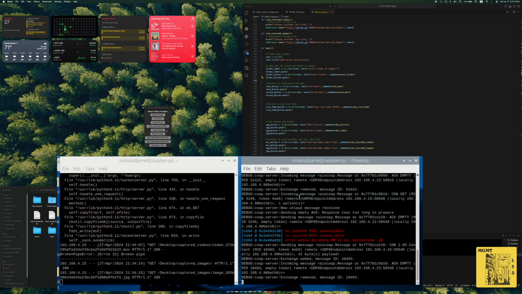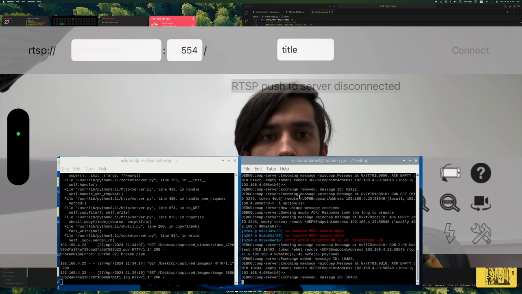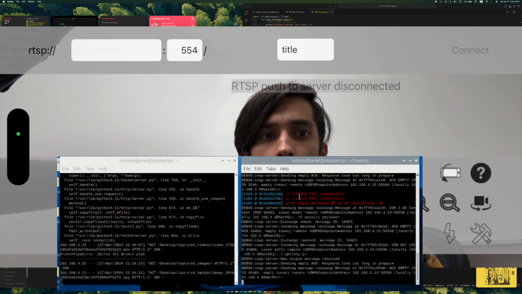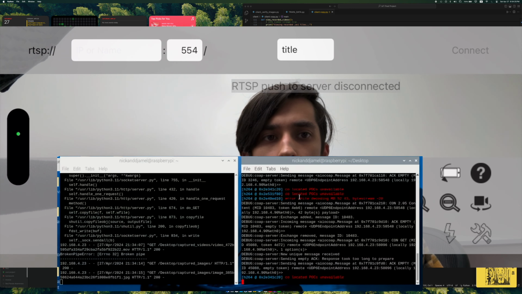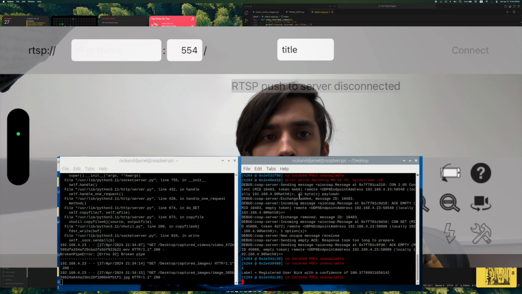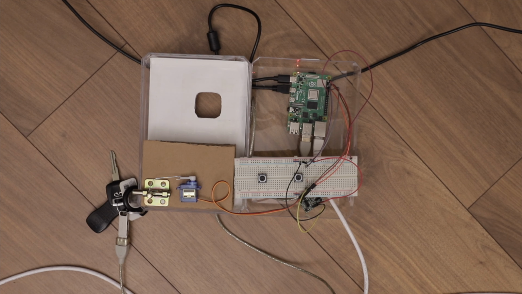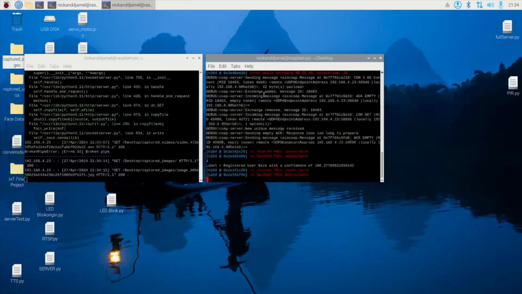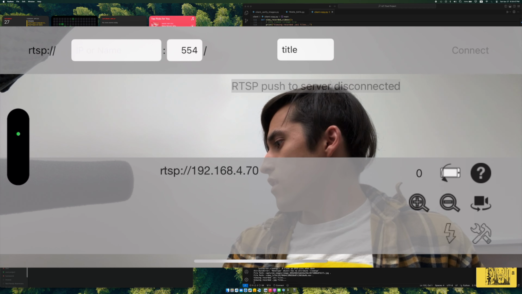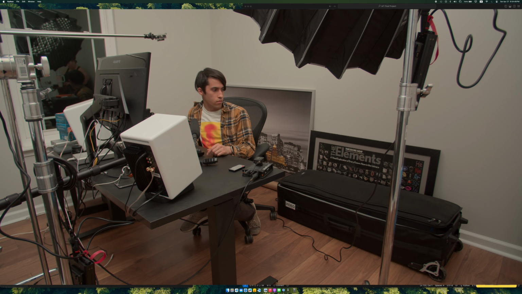So now I am going to recognize the face. So I'm going to look at the camera. Sometimes these... Photo. There we go. So I'm going to look at the camera, and it should recognize that it was me. Registered user. Okay. So it says that it was a registered user, and then it unlocked the door. Oops, I must have clicked it twice.